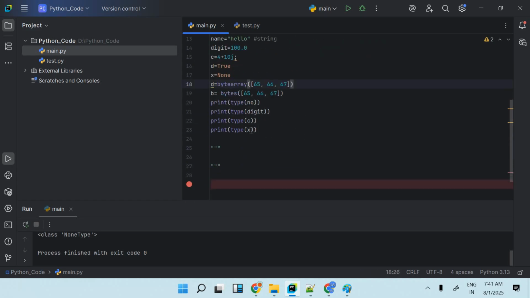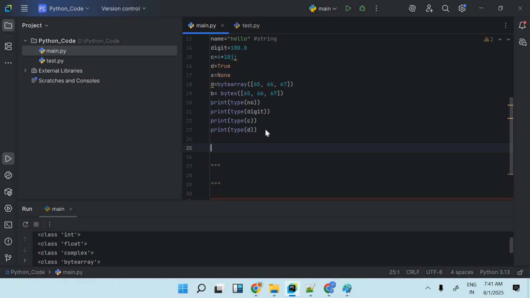Let's display the type of D first. Type of D, I get byte array. Now how many values is it having? It is having 3 values only, 65, 66 and 67.